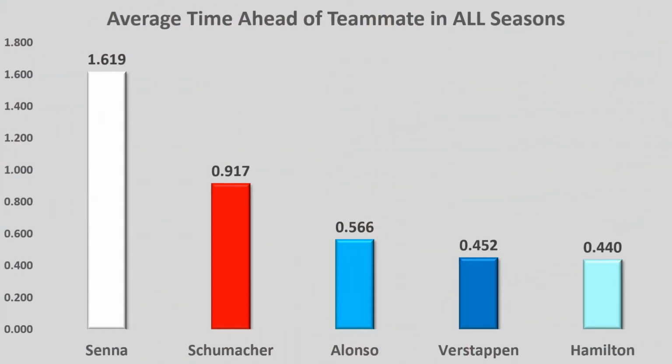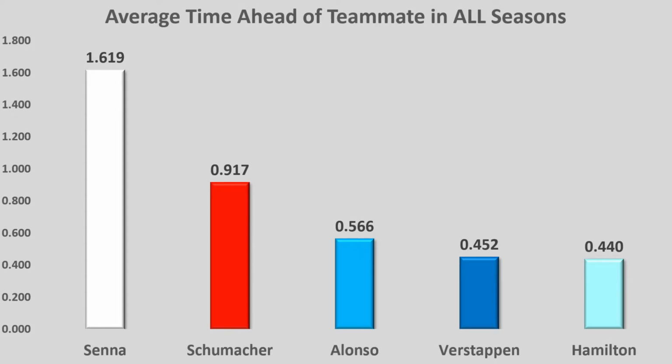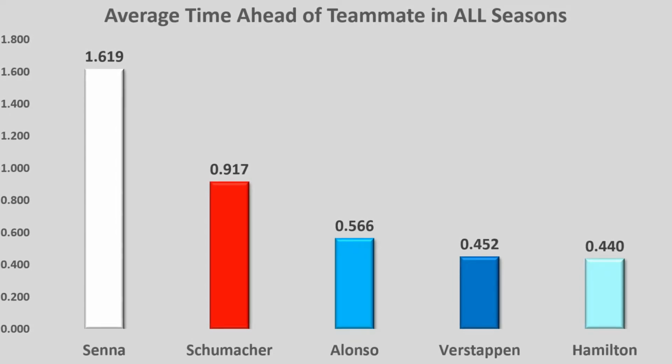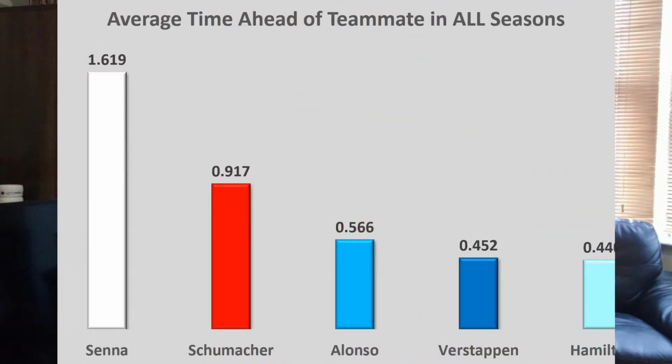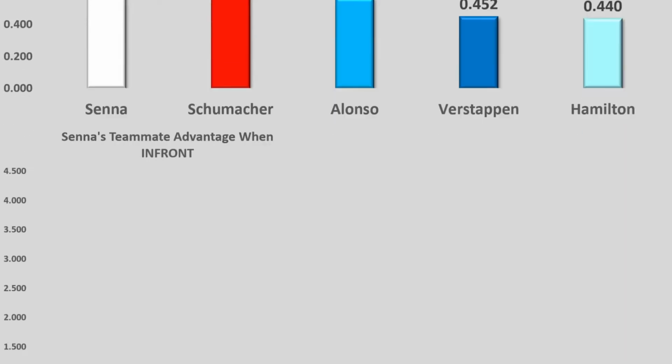So one key issue with this is only looking at the times where they were in front of their teammates. I'm excluding any times where they were behind so far. Now, obviously, this graph looks nothing like the table that the AWS Insights introduced. The gaps are far too big and it's the wrong order entirely for the top 5. So how can we change this? Let's take a little look at Ayrton Senna and compare him with all of his teammates.